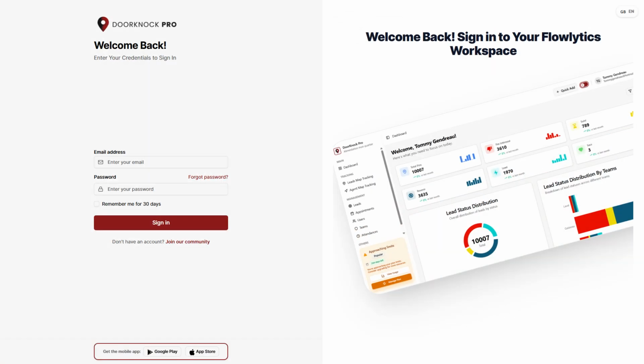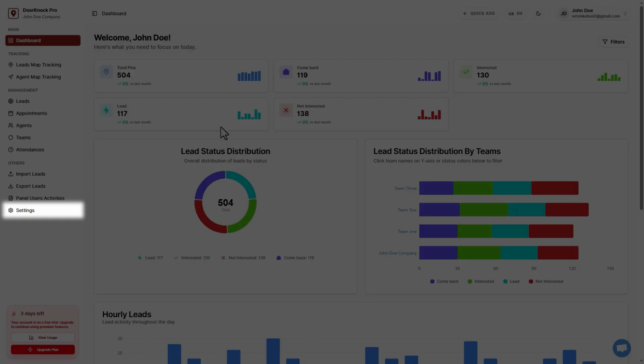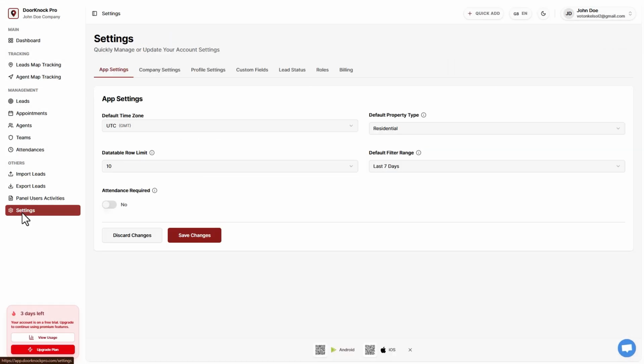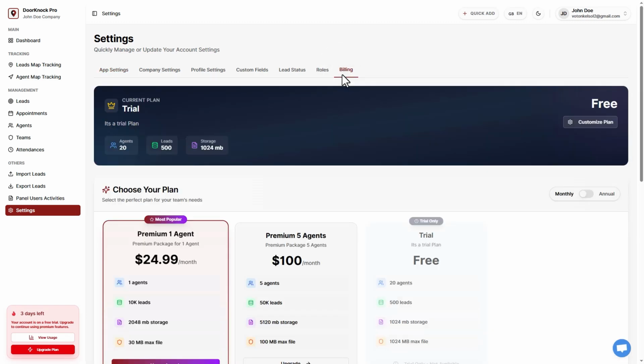First, log in with your username and password on the DoorKnock Pro login page. Click Settings on the left side menu. Select the Billing tab. First, you will see your current plan and the details of the plan.